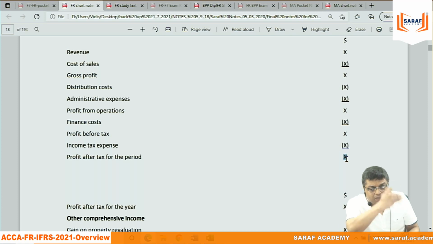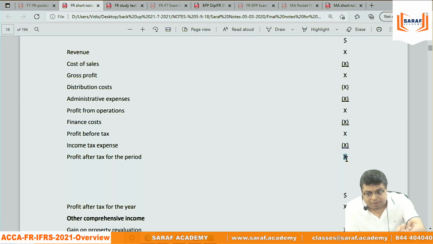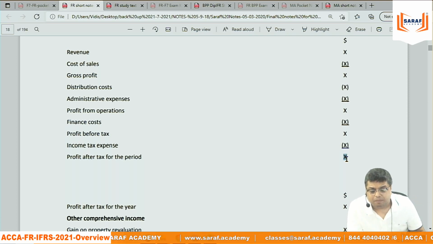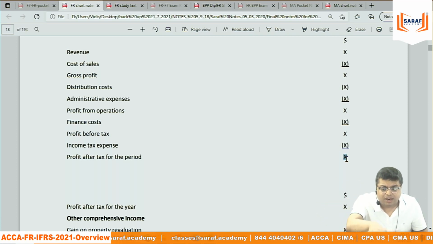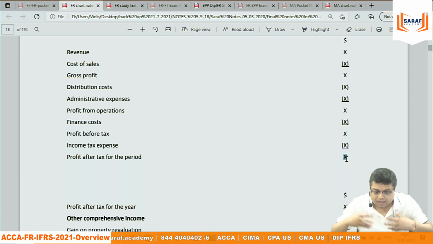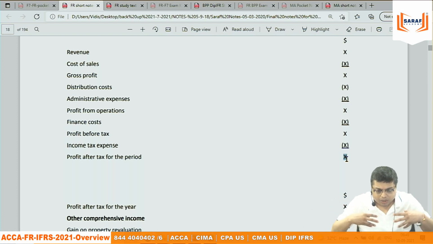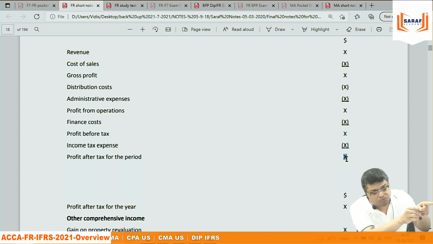Earnings per share is very much related with the price of the company, whether the price will be increasing or not. Earnings per share is very much related to how much dividend the company will pay. If the earnings are more, dividend will be more. If the earnings are less, dividend will be less. A shareholder will be getting from the company dividend and price increase. So if I am the shareholder or going to become the shareholder, I will always be focusing on earnings per share of the company.